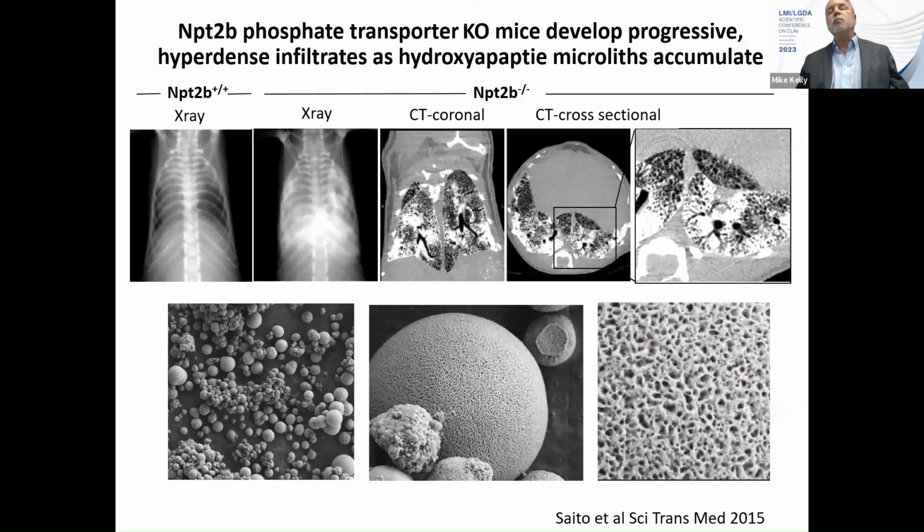So we made a mouse model by knocking out the transporter that mediates the efflux of phosphate from the alveolar space when surfactant is catabolized, and they develop a beautiful mimic of the human disease with these hyperdense infiltrates and air bronchograms running through them. When you isolate these microliths from the lung, they're perfectly spherical. They look like little cantaloupes, and they have a surface that looks like bone. In fact, they are made of hydroxyapatite, and they are bone.